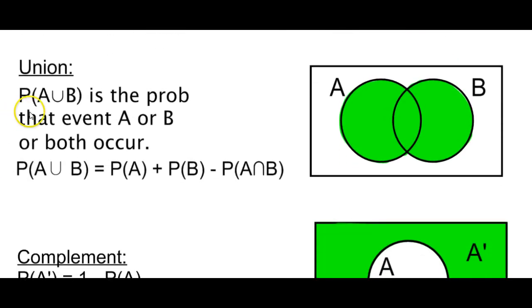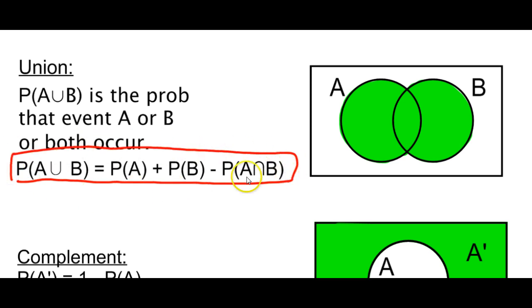The union, A union B, is the probability of A or B or both occurring at the same time, right? And this equation you guys have seen before. And I don't think you actually have to memorize these. This will be on the formula sheet, but you need to know how to use it. So again, the probability of A union B is all the shaded region right here. So this number plus this number plus that number.